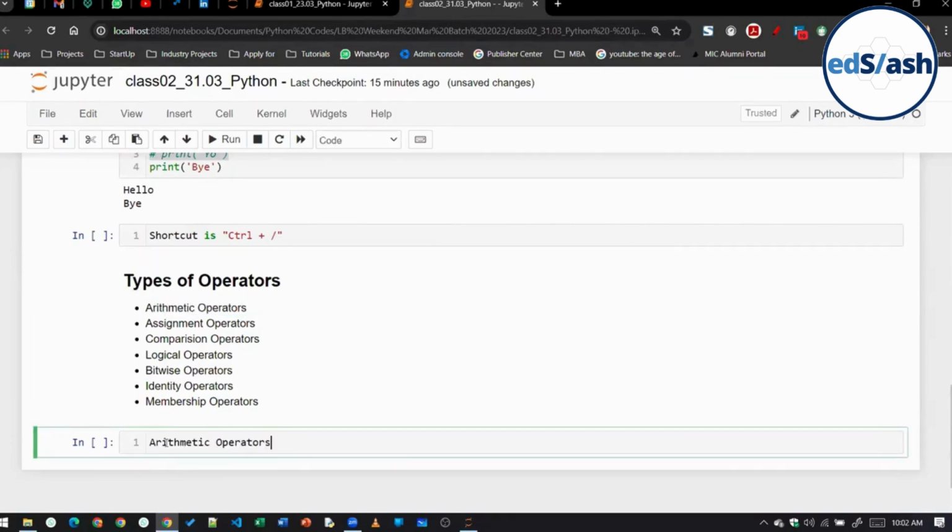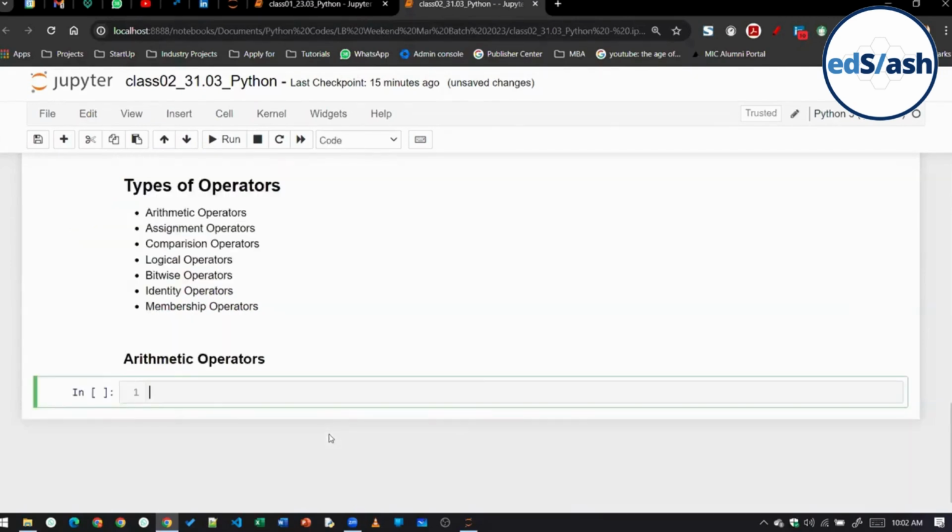Let's take the first one, that is your arithmetic operators. All of you have studied arithmetic operators in mathematics also, right? That is your plus, minus, multiplication, division. These 4 are there. Now apart from these 4, there are 3 more. Next is called floor division. There is double asterisk, that is called power, or you can also call it the exponent operator. Then there is one more called the modulus operator. I will explain all of them one by one.